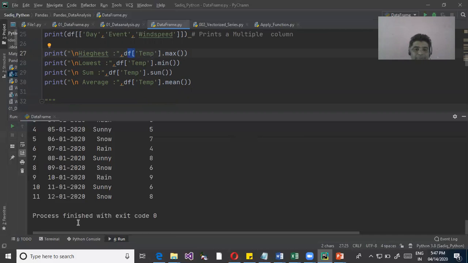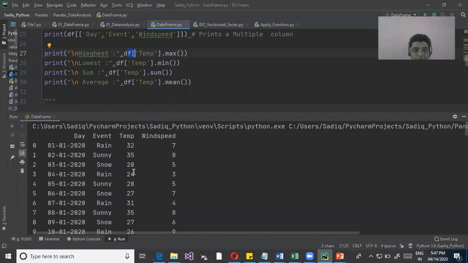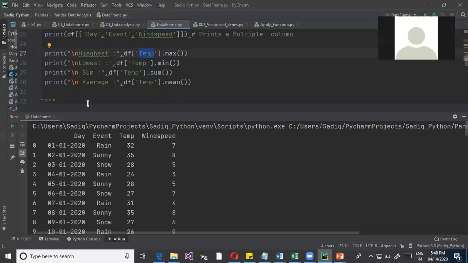Now my data is like this, rows and columns. So when I say highest, it will not know what highest. When it was a series, it was a single field, a single row, so it could find the highest value. But it is a combination here. So I need to say data frame of temp dot max. That means we are telling it to get the highest value from this column.